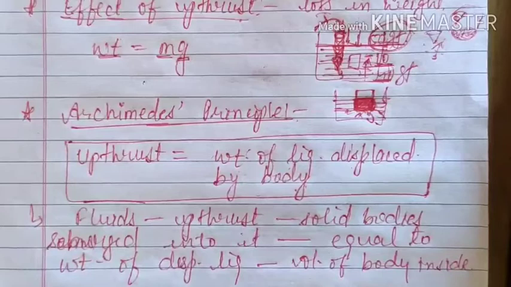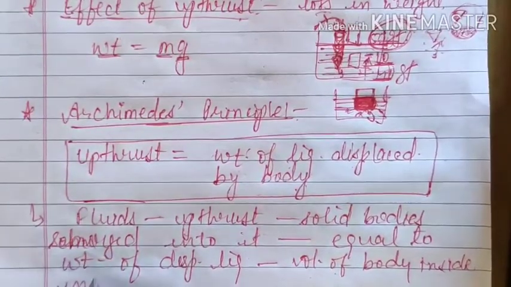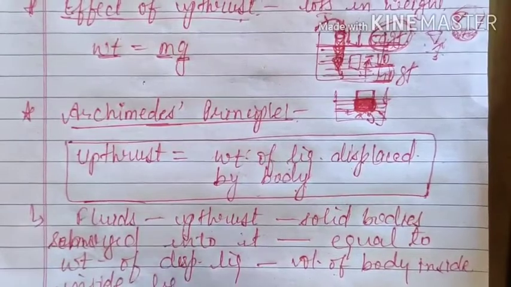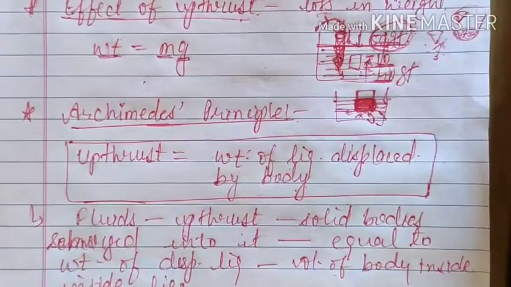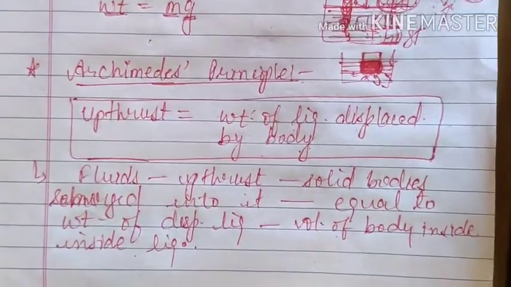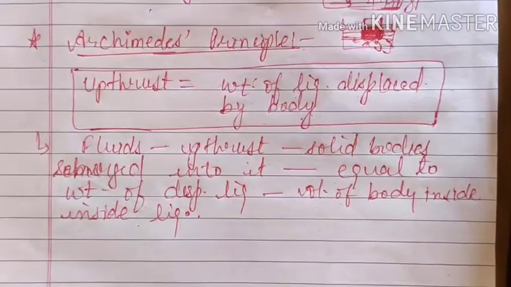If it is completely submersed then okay, otherwise the volume of the body inside the liquid. Whichever language you feel you will not get confused with, you can use it. So that is known as Archimedes principle.